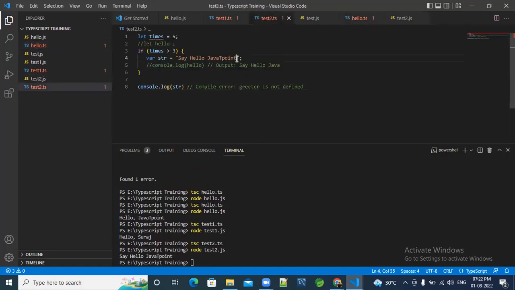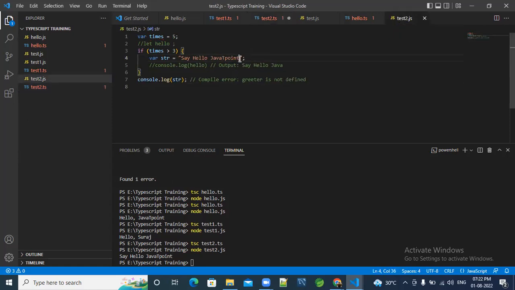See, if I change here, say hello Suraj from PCS Global, and the JS file also I have to change it. Say hello, what I wrote in the JS file.